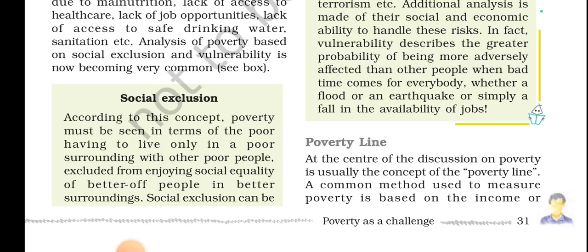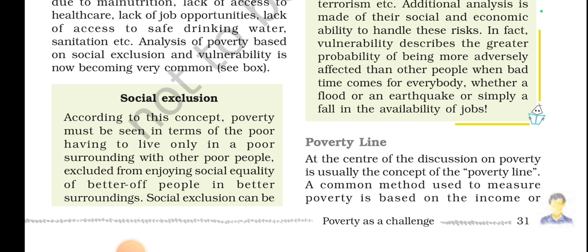Now, social exclusion. According to this concept, poverty must be seen in terms of the poor having to live only in a poor surrounding with other poor people. Basically, social exclusion happens due to poverty. Those who are poor, with dirty clothes, without footwear, can't go into the restaurants and sit with the rich people. The reason behind that is social exclusion.